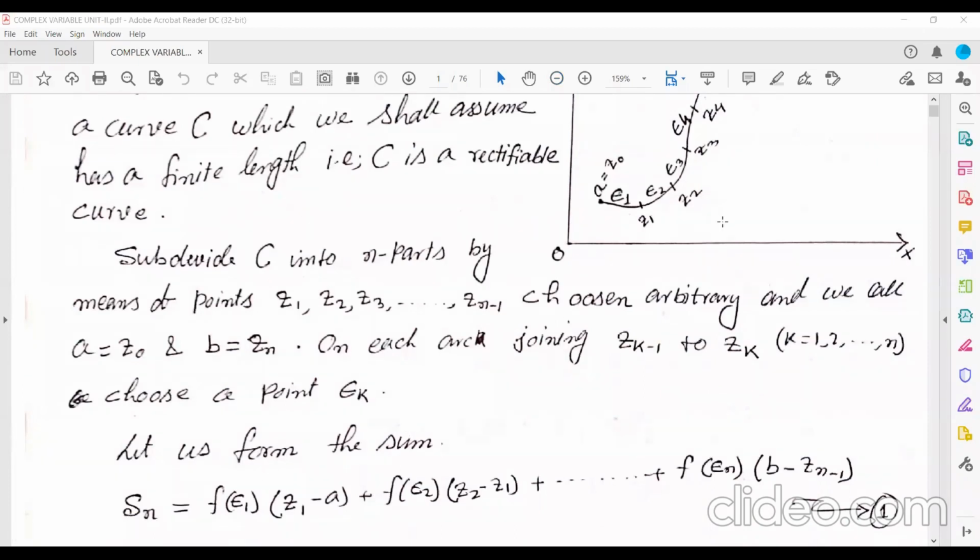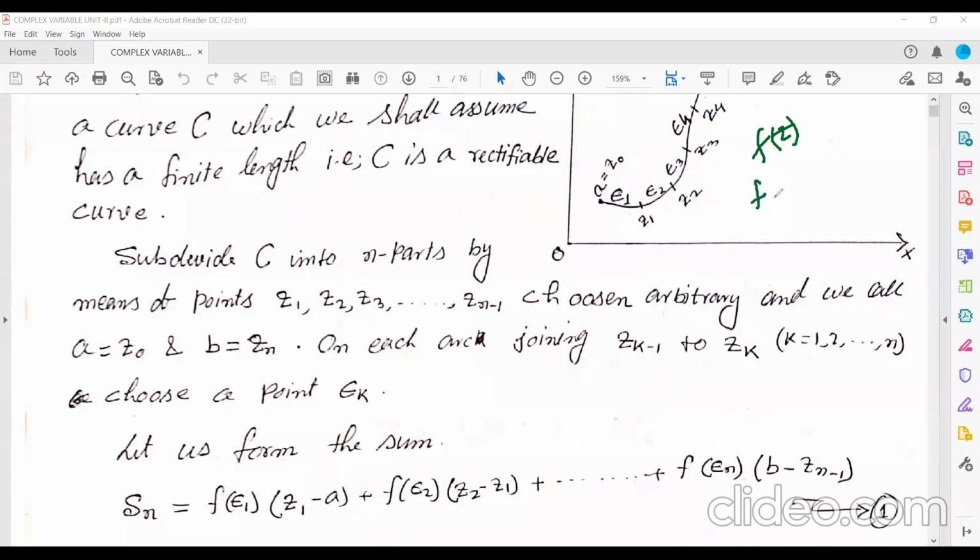So how will you find the sum? Very simple. Because the function f(z) is continuous over this curve, I have chosen one point on each arc of the curve C. So from Z0 to Z1, I have taken epsilon 1. From Z1 to Z2, epsilon 2. From Z2 to Z3, epsilon 3. So how will you get the sum over each of the arcs?